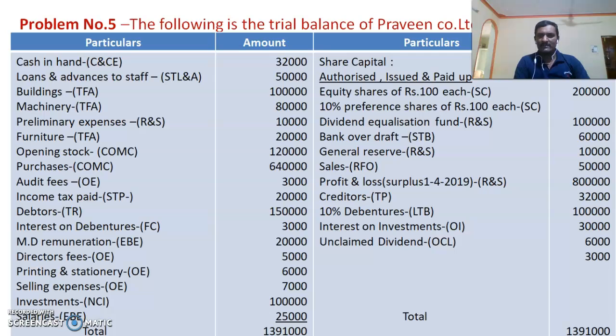Sales is to be taken under the note revenue from operations. Profit and loss is to be taken, this is the opening balance of profit and loss, so it is to be taken under the note reserve and surplus. Creditors is trade payables. 10% debenture is long-term borrowings. Interest on investment is other income. The unclaimed dividend is given in the credit side of the trial balance, that is to be taken under the note other current liabilities.